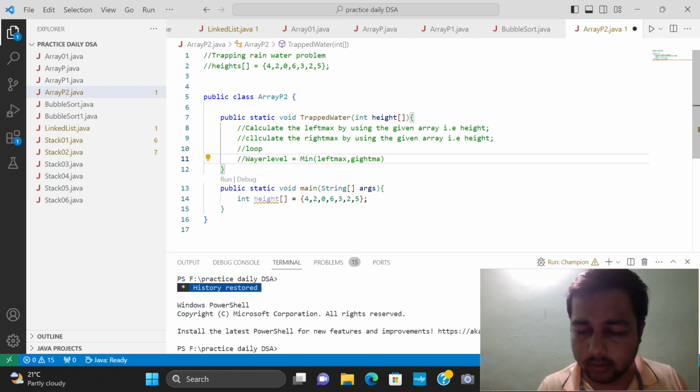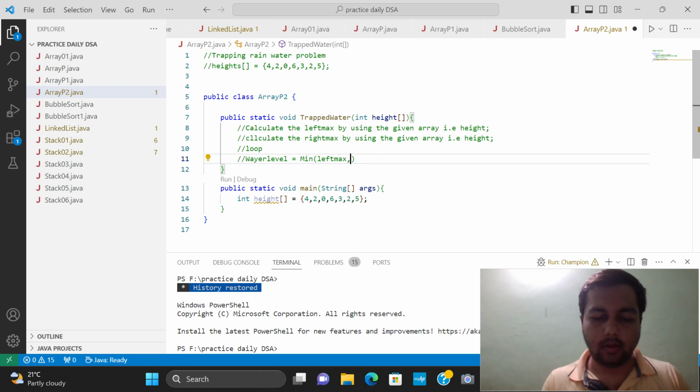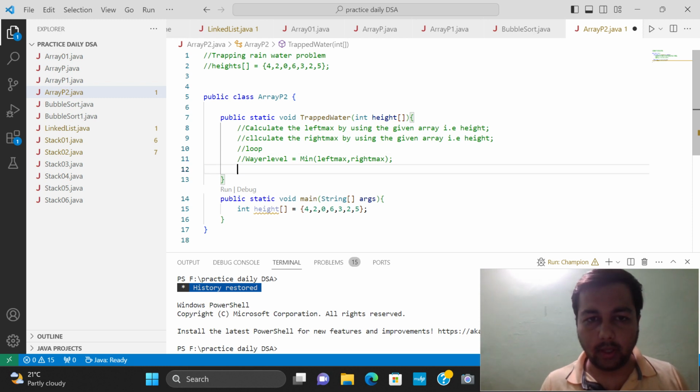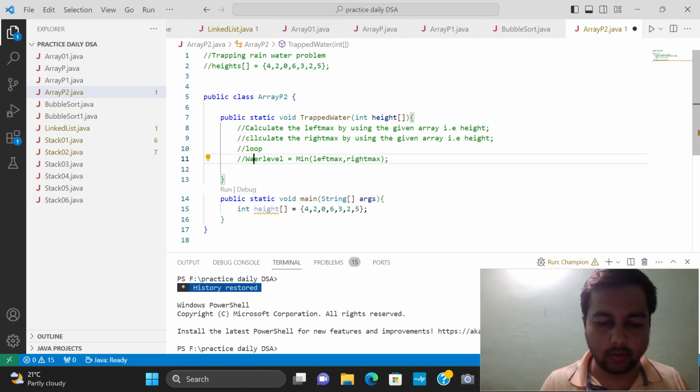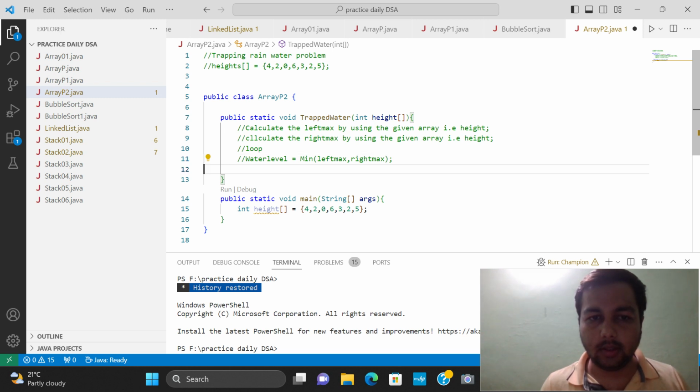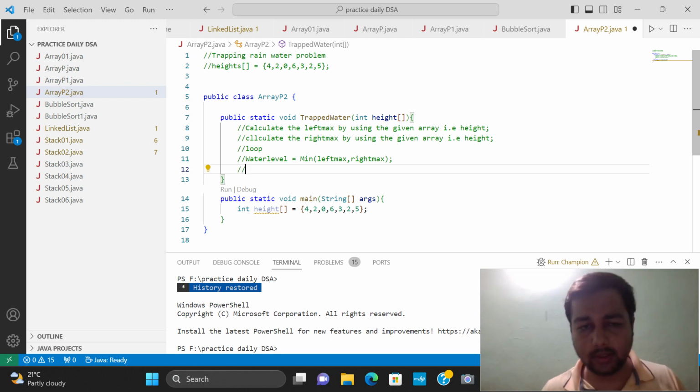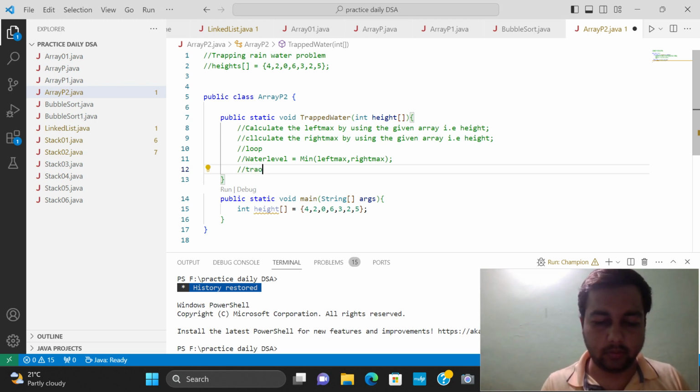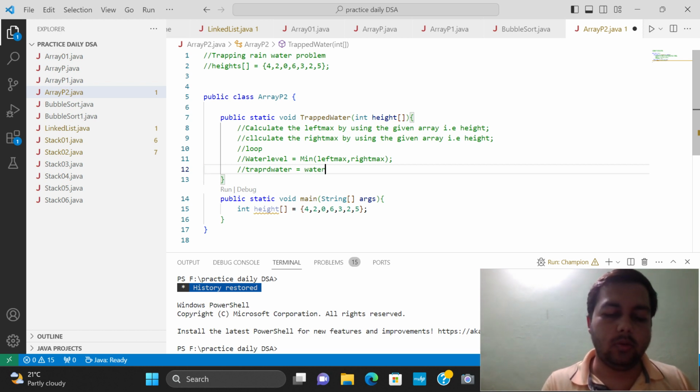And after that we have to calculate the trapped water. Trapped water is equal to water level minus height of I.